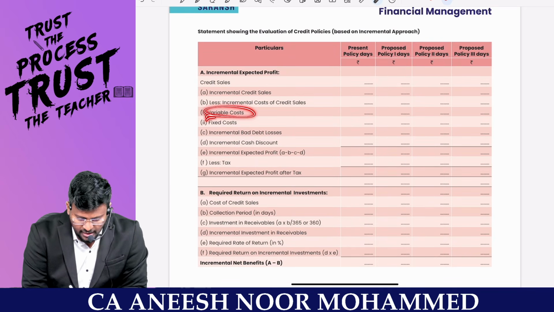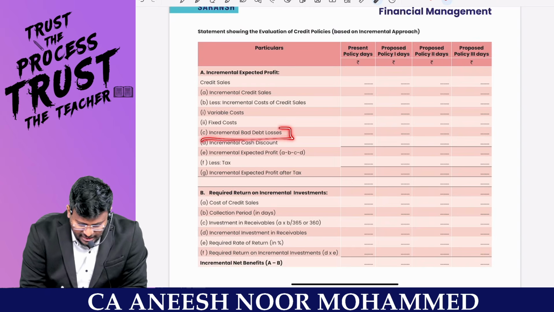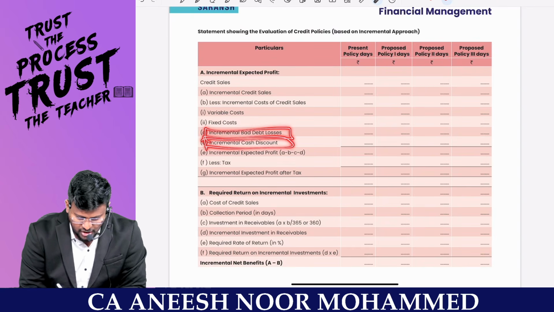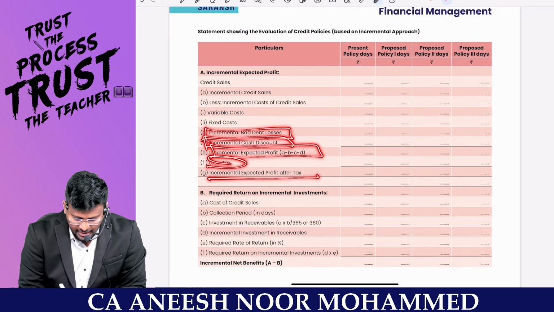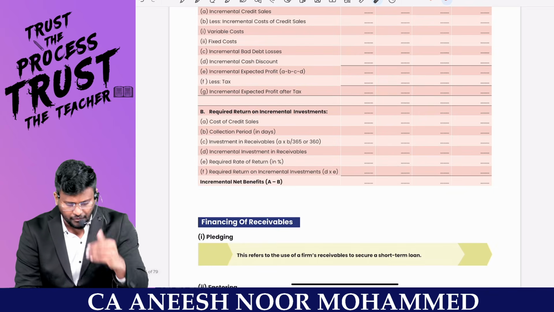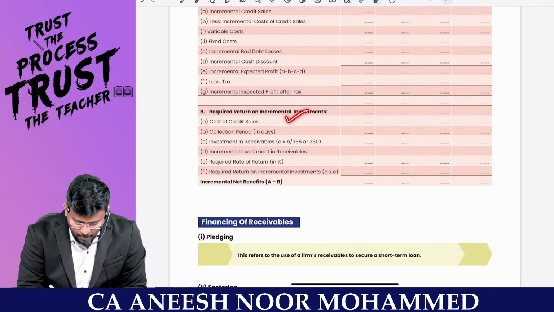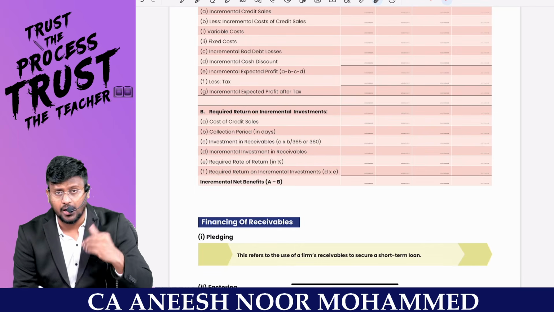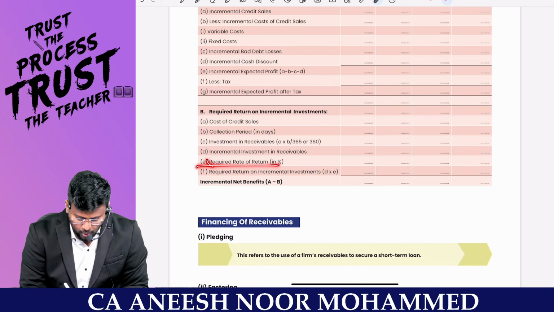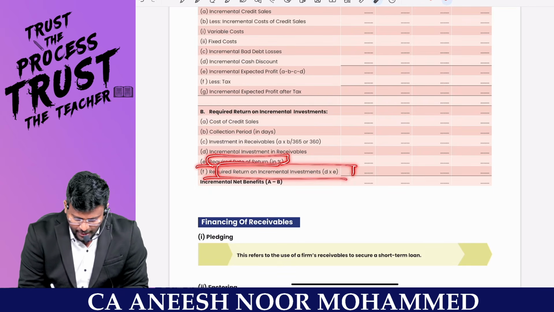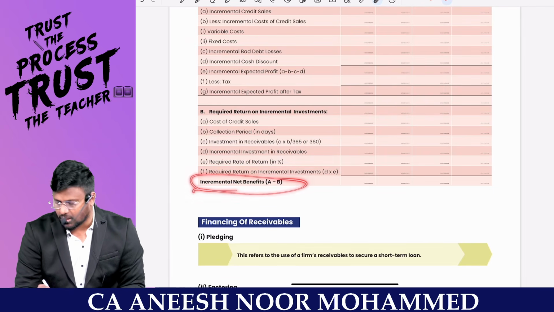Sir, that is variable cost and fixed cost. You will be getting the incremental bad debt loss, incremental cash discount, incremental expected profit, less tax. You will be getting incremental expected profit after tax. Are you all really with me? Then you have to compare the cost of sales, variable cost, collection period, investment in receivable, either 360 or 365 days, incremental investment in receivable. Then you have to find out the required rate of return on incremental investment. You'll be getting the incremental net benefit.